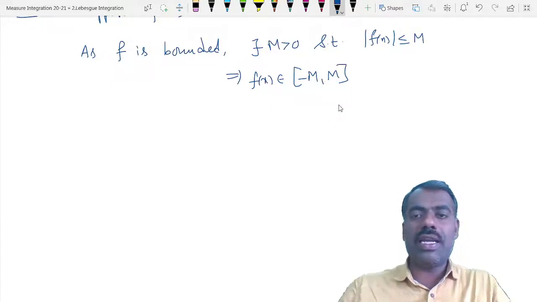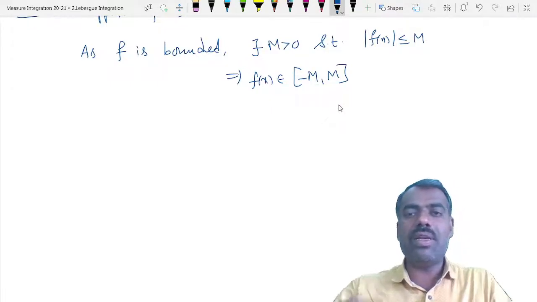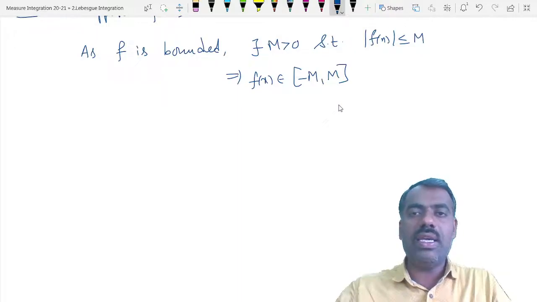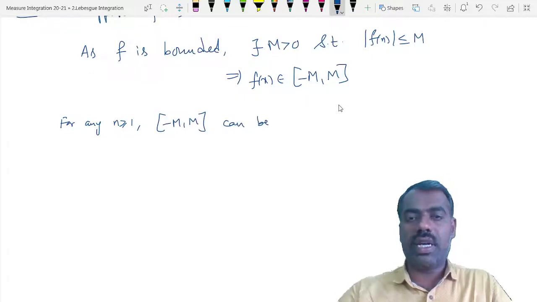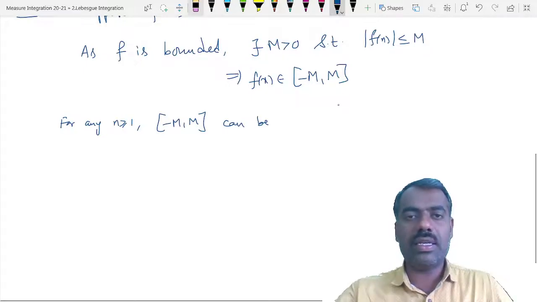Now we know that the interval minus m to m can be split into equal intervals of the same length. So for any n greater than or equal to 1, this minus m comma m